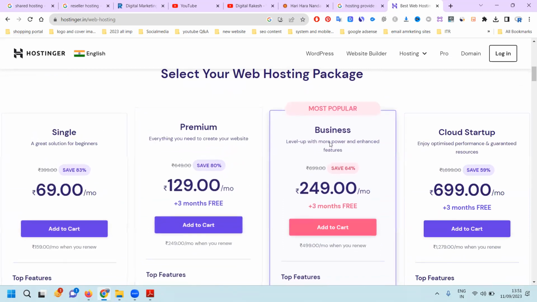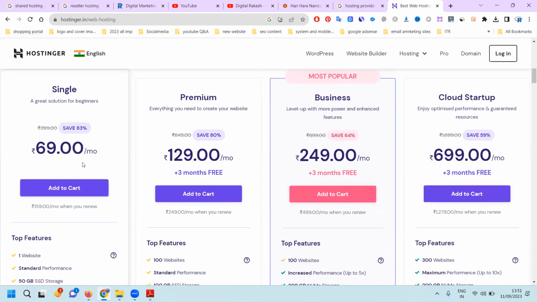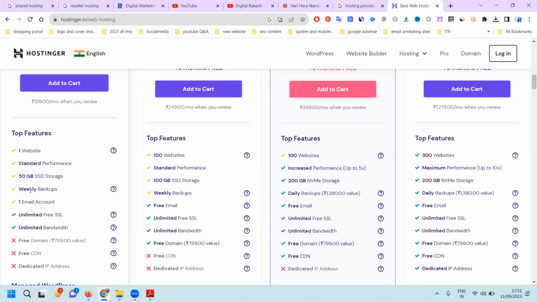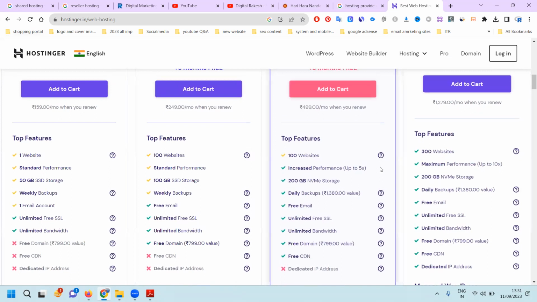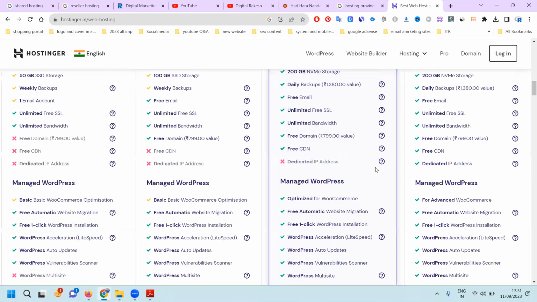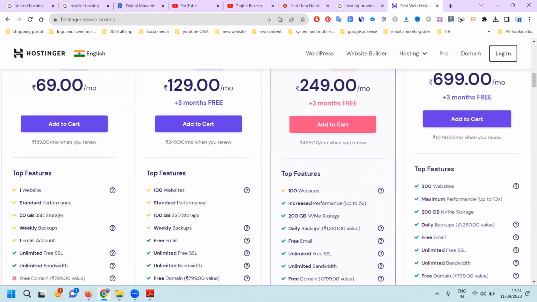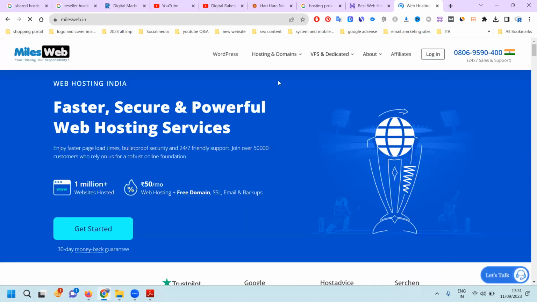Single, premium, business, cloud startup. See the price. In single shared hosting, 16 rupees. How many websites? One website, space 50 GB, 100 GB, 200 GB. If you are looking for multiple features, multiple options, there is an option for that. There is another option for people using more websites.